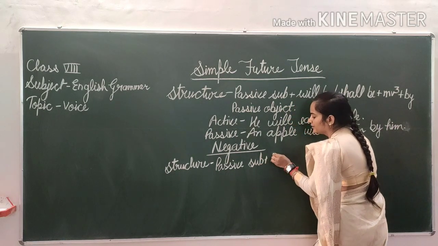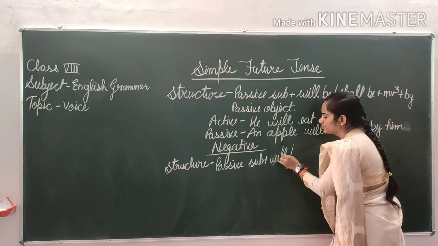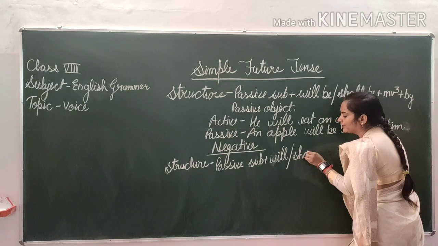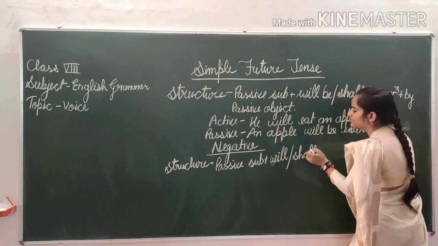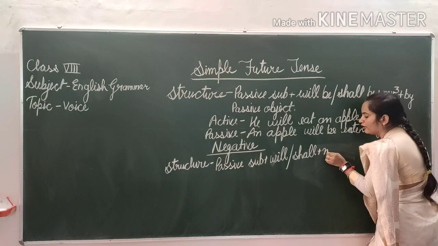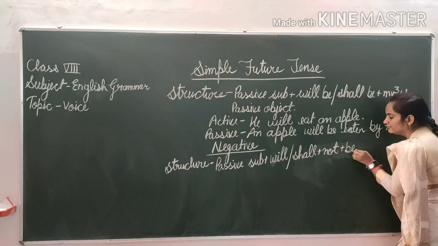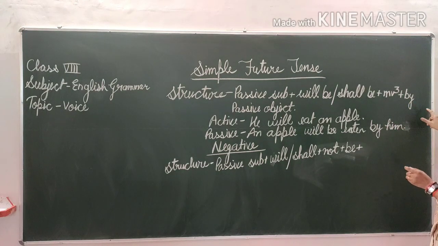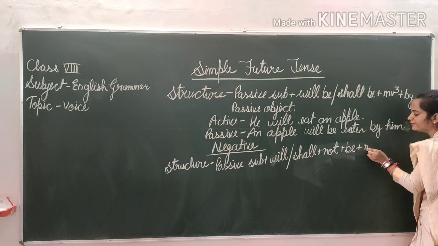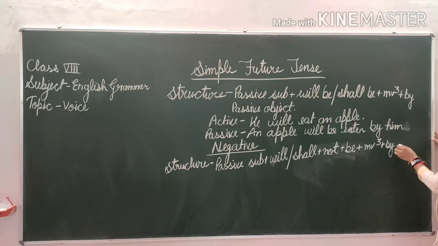And then will or shall, anyone according to the subject. And then not, because this is negative sentence now, that's why you have to use not here. And then be. And after that we will repeat rest of the structure. MV3, and then after by, and in the last what will become? Passive object.